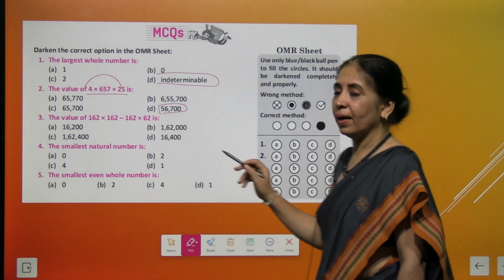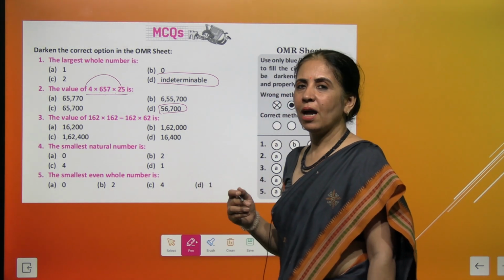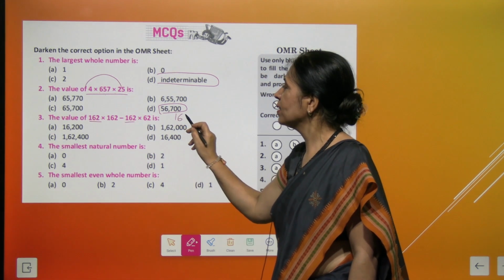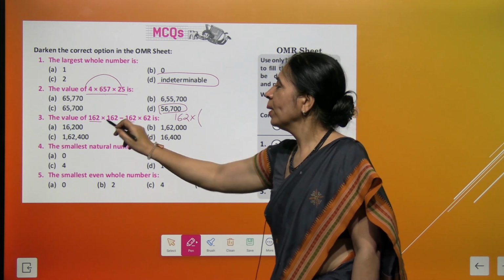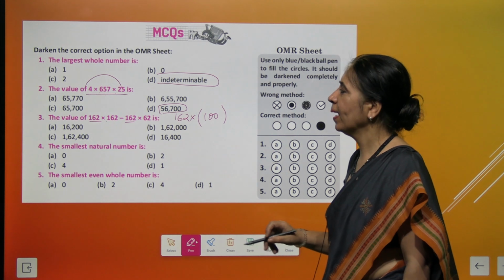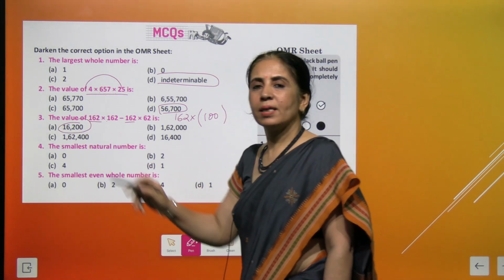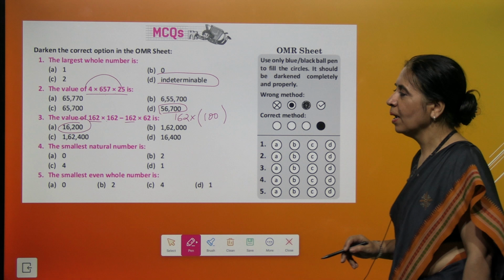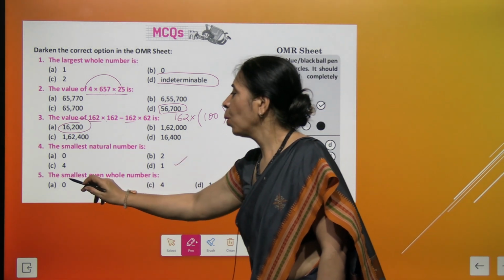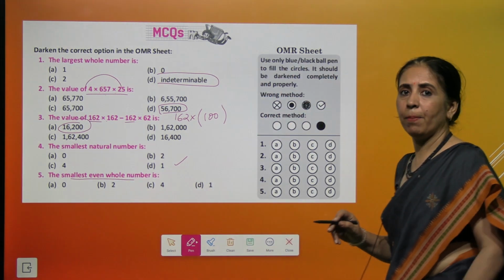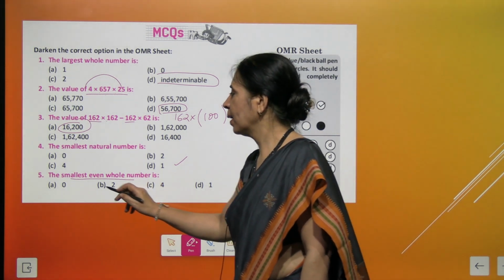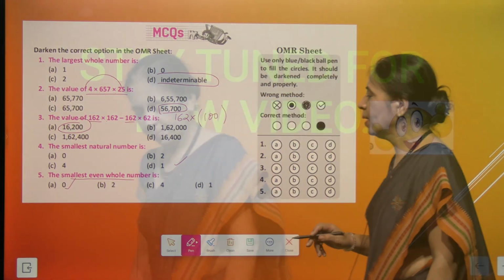And over here again, see how we apply the properties and we get the answer so promptly. 162 is common. We write 162 multiplied by 162 minus 62, that's 100. So we will simply get the first option, 16,200, isn't it? And which is the smallest natural number? That's 1. And the smallest even whole number. The number has to be even and it has to be a whole number. So that has to be 0. Got it?